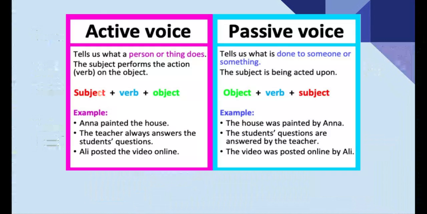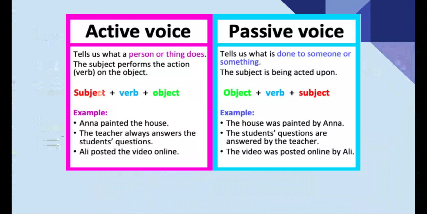So, in active voice, this sentence tells us what a person or thing does, the doer of an action, right? The subject performs the action or the verb on the object, and the structure is the subject, verb, object. Example, Anna painted the house. The teacher always answers the students' questions. Ali posted the video online.